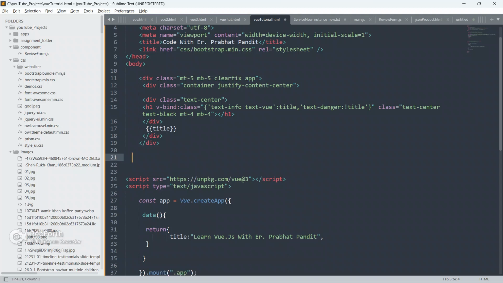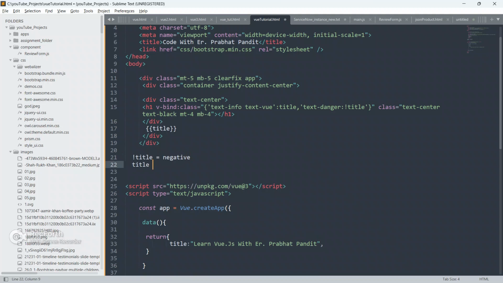Let me explain one more thing, guys. Whatever you write after the exclamation mark, like title, it will be considered as negative, and without it, it will be considered as positive, or set or not set, which means false also, and which means true also.